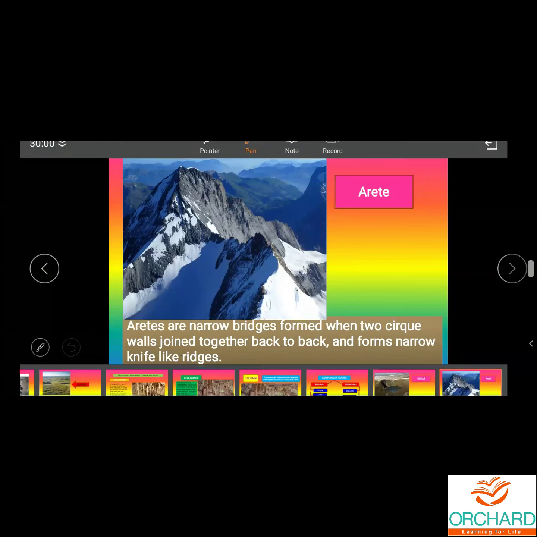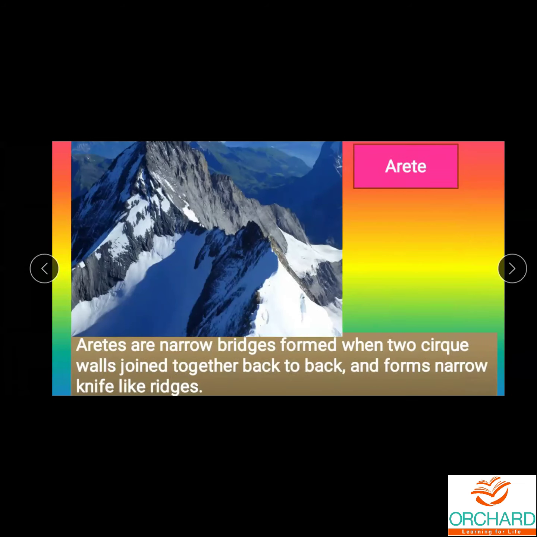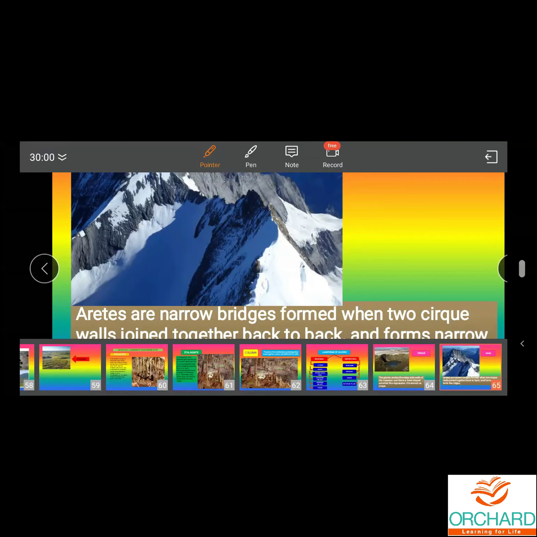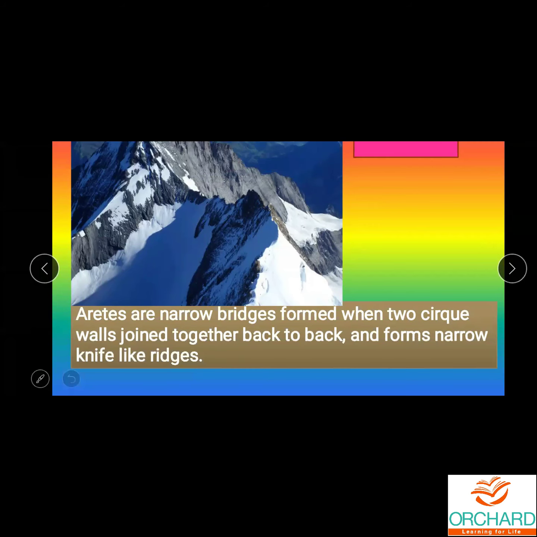Let us see the next one. This is arete. Aretes are narrow bridges formed when two cirque walls join together back to back and form narrow knife-like ridges. How is it formed?